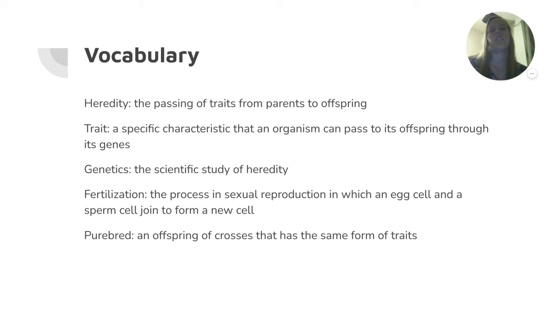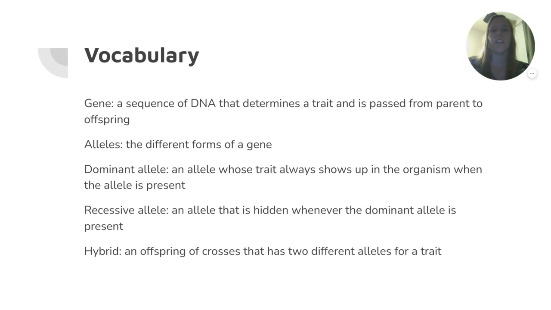Trait, a specific characteristic that an organism can pass to its offspring through its genes. Genetics, the scientific study of heredity. Fertilization, the process in sexual reproduction in which an egg cell and a sperm cell join to form a new cell. Purebred, an offspring of crosses that has the same form of traits. Gene, a sequence of DNA that determines a trait and is passed from parent to offspring. Alleles, the different forms of a gene.